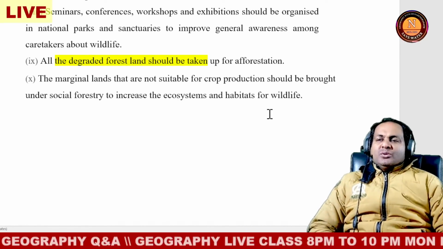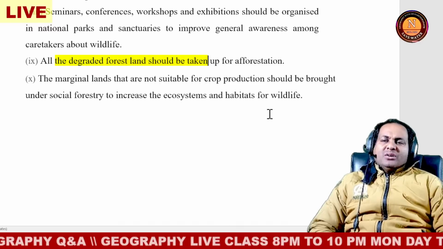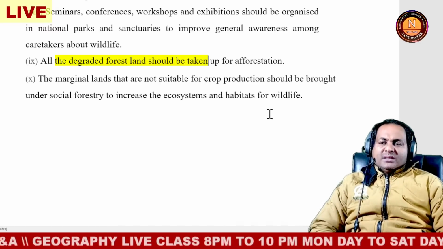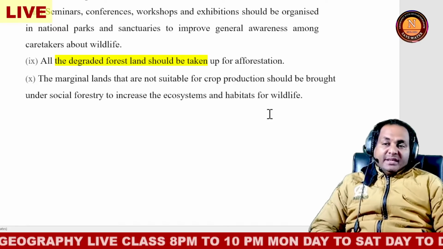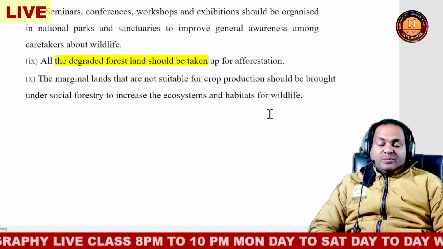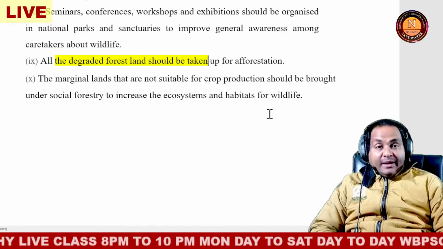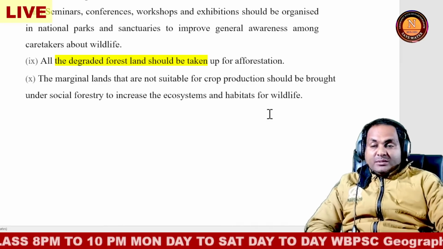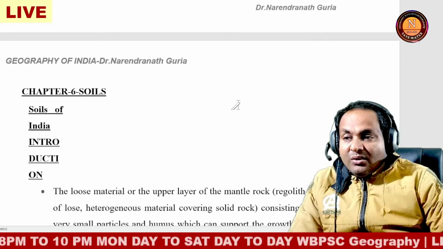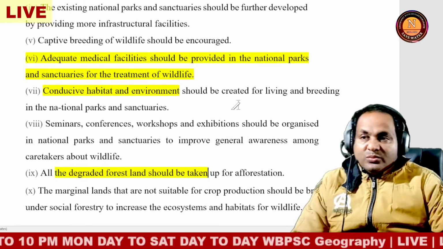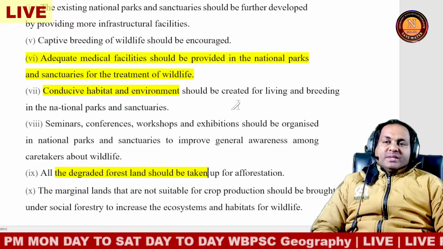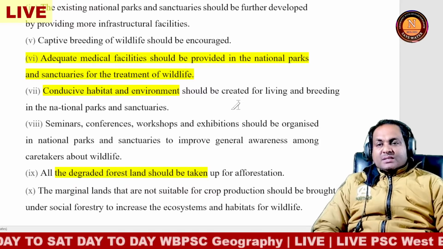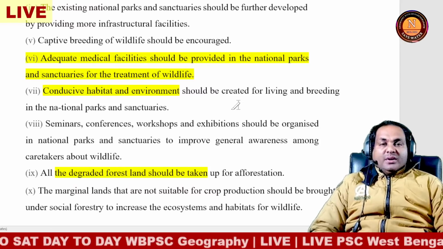And afforestation. Marginal land that is not suitable for crop production should be brought under social forestry to increase the ecosystem and habitat for wildlife. Very interesting, habitat for wildlife and habitat for agriculture in daily life. So the forest policy is very important. Also there is another more essential issue: wildlife sanctuaries should be established, existing national parks should be maintained, and the sanctuaries should be further developed.